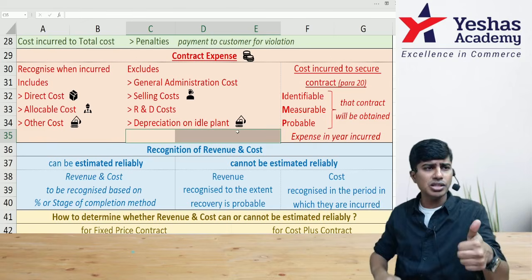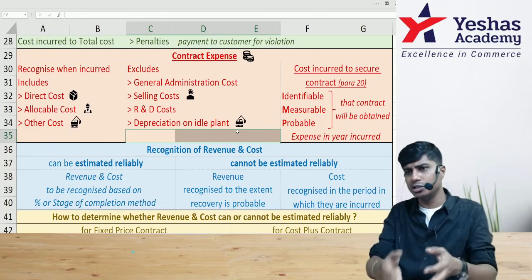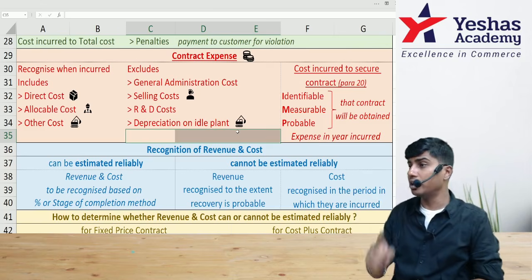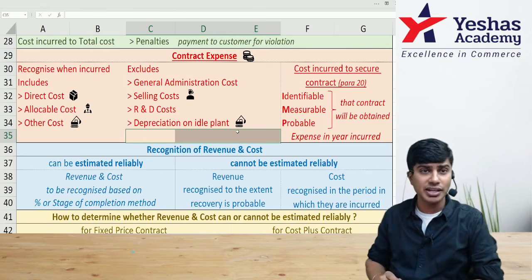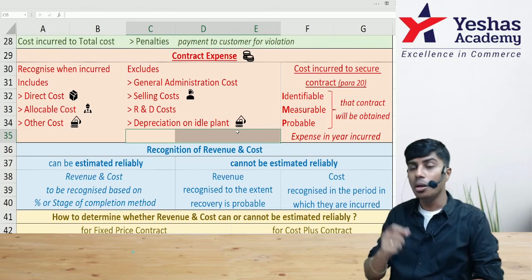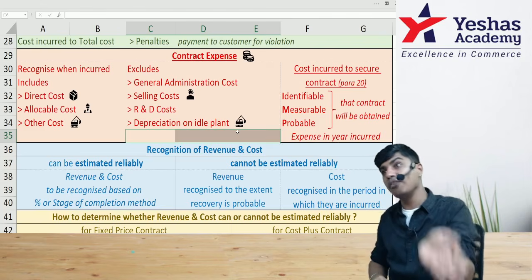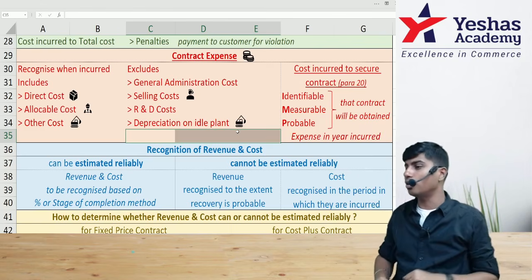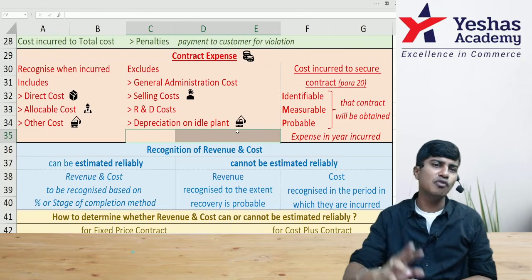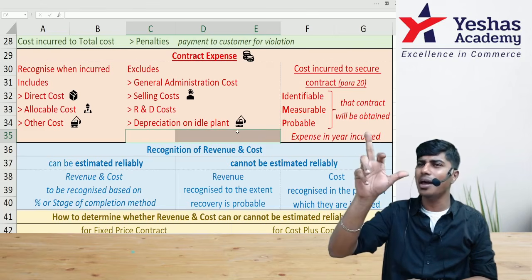The basic thumb rule is, before you get the contract, if you incur expenditure, that should go to P&L. However, paragraph 20 of Accounting Standard 7 gives a very beautiful situation, because of which we can include some cost incurred before the contract into the cost of the contract. To do that, it has to fulfill 3 important conditions, I-M-P.